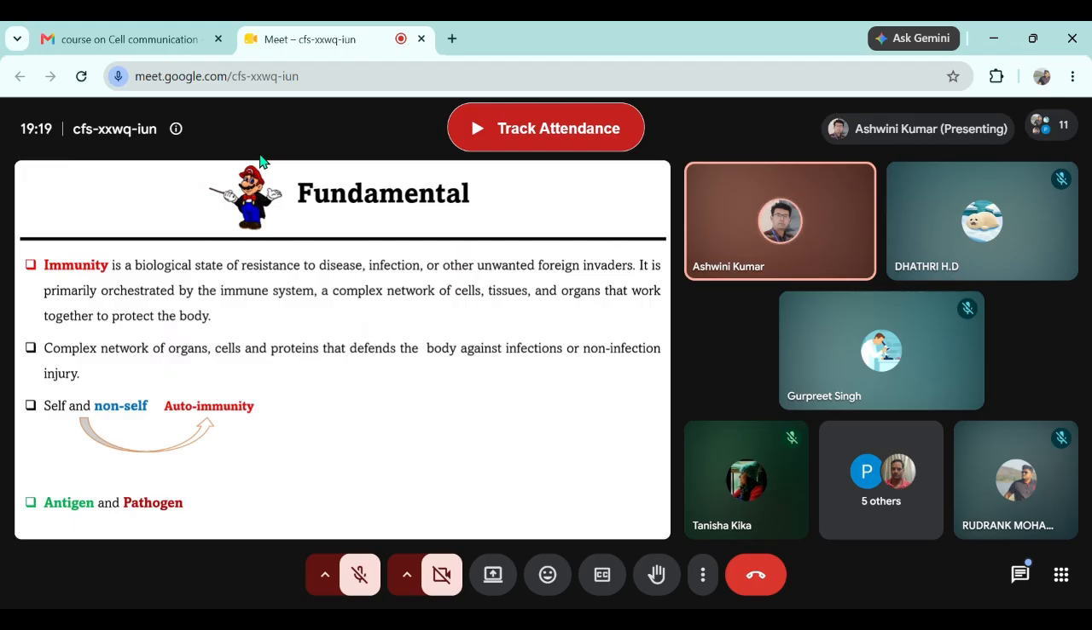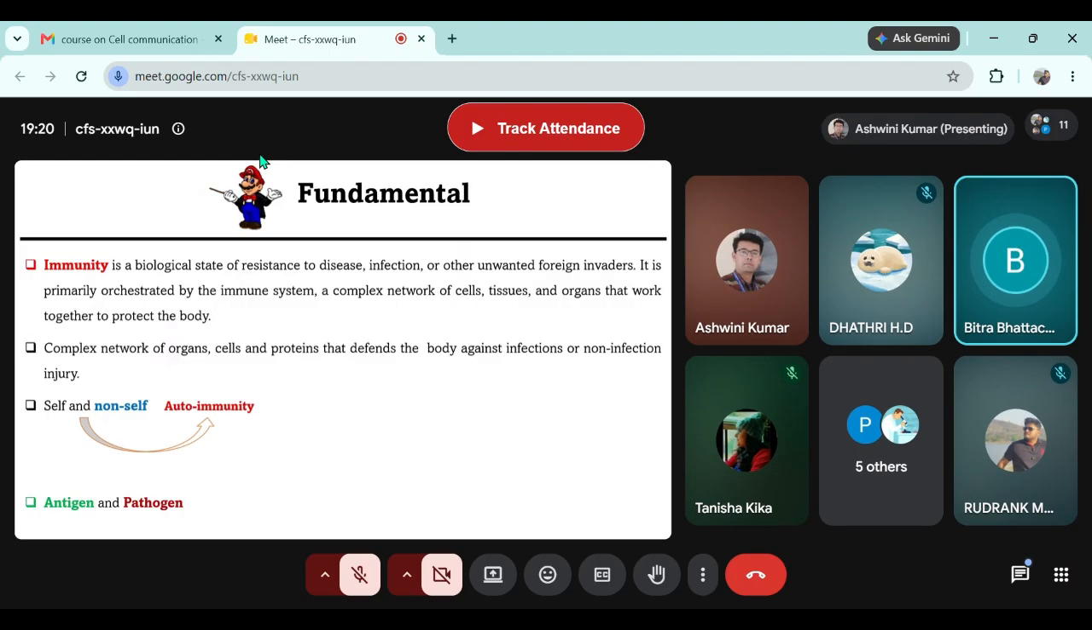And when we hear about the immune system, there are two things that come to our mind very commonly. That is antigen and pathogen. Can anyone tell me the difference between antigen and pathogen? Anything that comes to mind. Sir, antigen is usually that against which antibodies are formed in our body, and pathogen is anything that is causing disease or infection in our body.